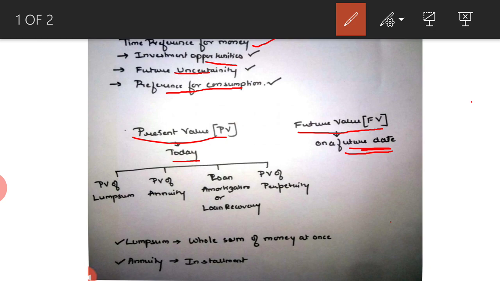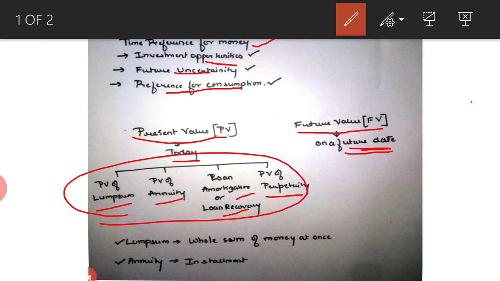Present value of money can be further classified into four parts, that is present value of lump sum, present value of annuity, loan amortization, or it is also called as loan recovery, and present value of perpetuity. To understand these four concepts of present value, first we need to understand what is lump sum and what is annuity.